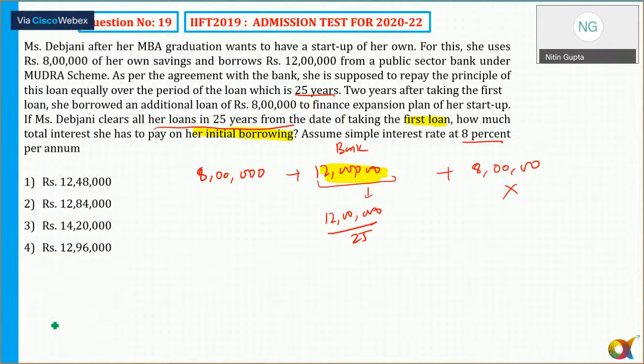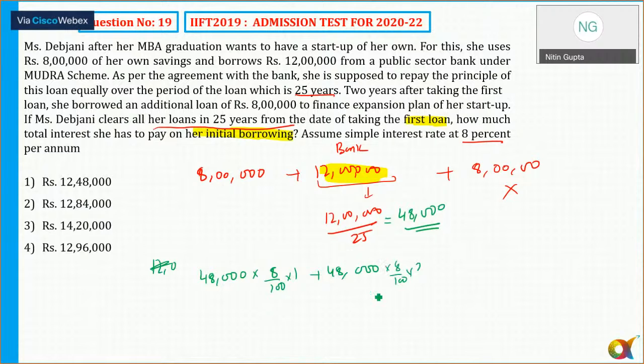Every year I need to pay a principal amount of 12 lakh by 25, which is 48,000. So the principal has been divided into 25 parts, and the principal for each year is 48,000. So my first installment will be 48,000, with the rate of interest 8%, that is 8 by 100, for 1 year. Plus for the next principal, 48,000 into 8 by 100 for how many years?